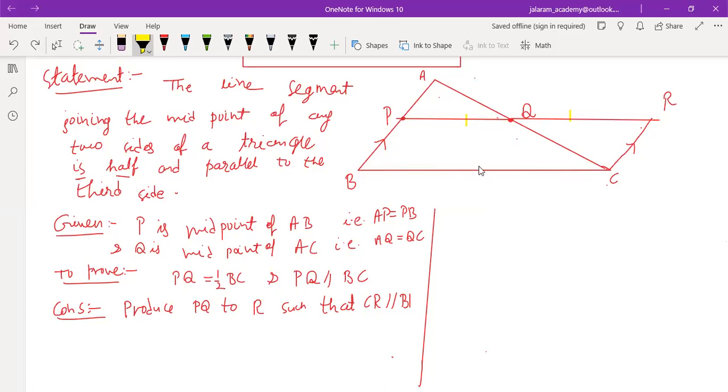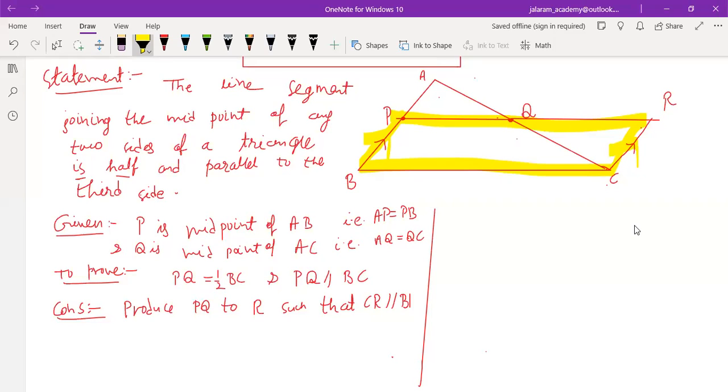How will you prove that PBCR is a parallelogram? This is absolutely wrong. To prove that PBCR is a parallelogram, we do not have to prove that PQ equals QR. This is a different thing. This is to be proved to prove that PQ equals half BC. How will you prove that PBCR is a parallelogram when it is given that PB is parallel to CR?